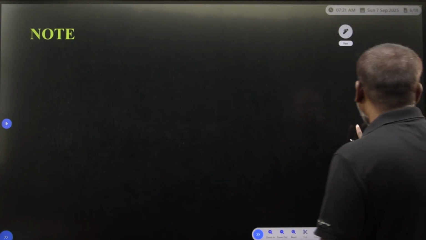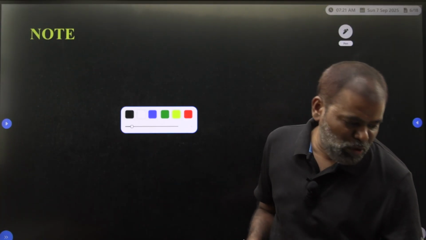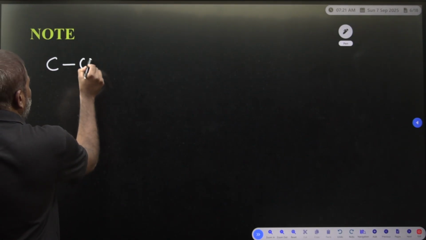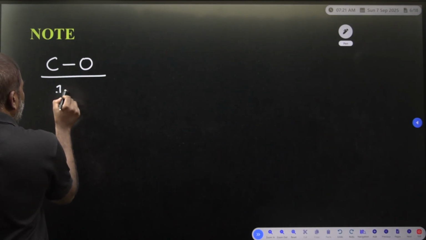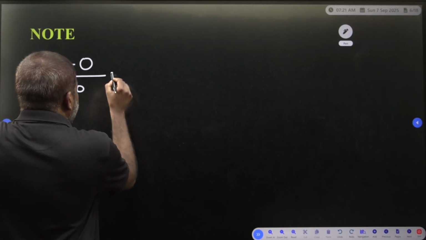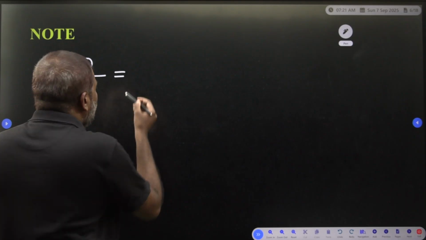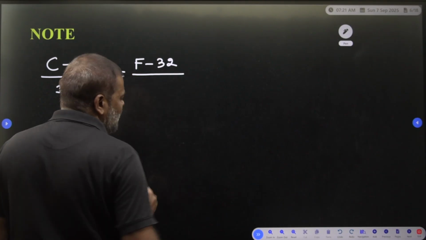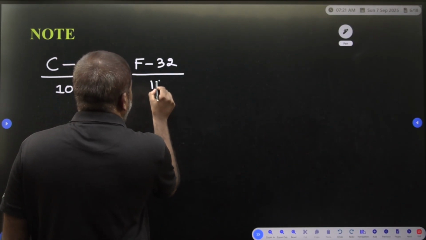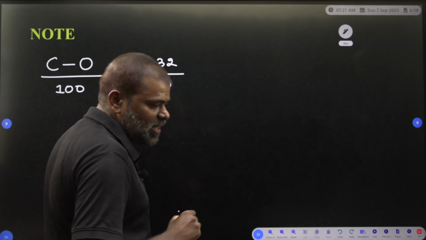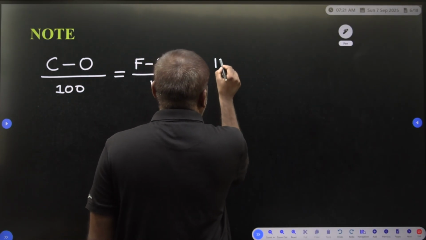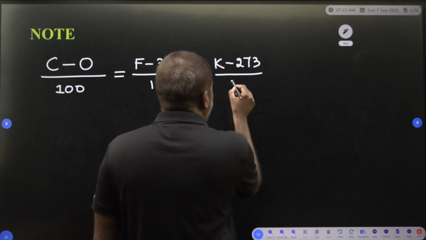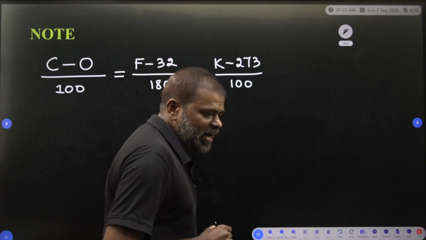To convert this, I am going to give you one important formula. For degree centigrade, you take C minus the minimum value, 0, divided by the number of divisions, 100. Similarly for degree Fahrenheit, F minus 32, since the ice point is 32 degrees, divided by 180 divisions. For degree Kelvin, K minus 273 divided by 100 divisions.